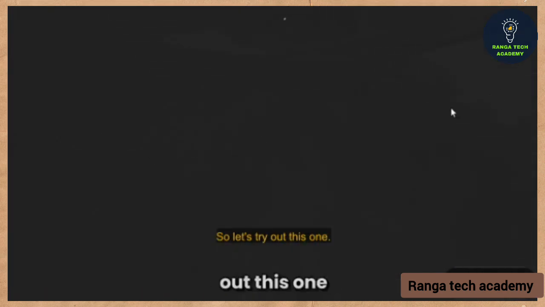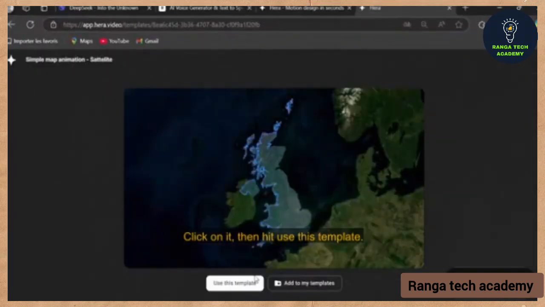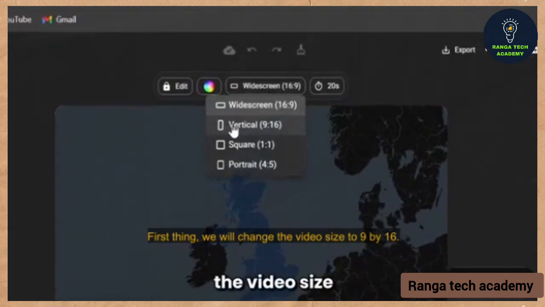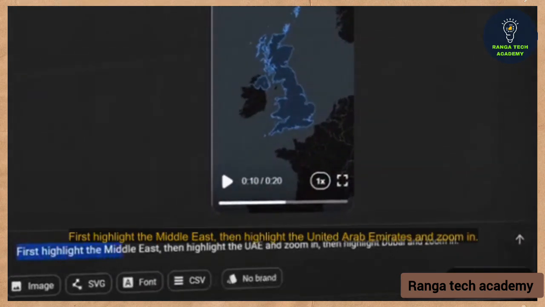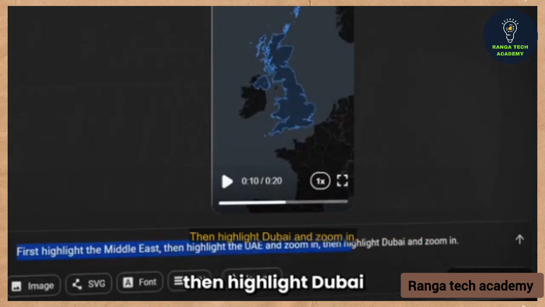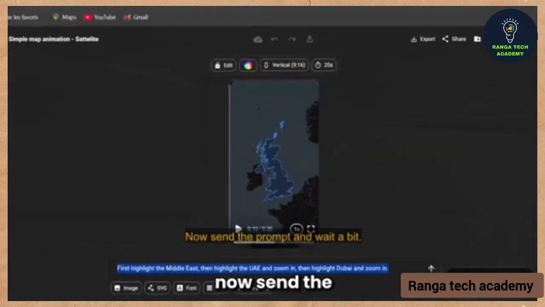So let's try out this one. Click on it, then hit Use this template. First thing, we will change the video size to 9:16. Now that the video is about Dubai, I will write in the prompt box: first highlight the Middle East, then highlight the United Arab Emirates and zoom in. Then highlight Dubai and zoom in. Now send the prompt and wait a bit.